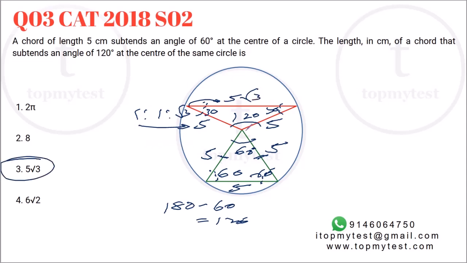Even if you just know that the lengths of the radii in a circle are equal, you can solve this. This is a question on triangles. Even though it will be classified as a question on circles, it's more of a question on triangles than on circles itself. And as we discussed in geometry explainers, circle by itself does not come on its own. You will have a circle with some things put inside it. What are the things which can be put inside it? A triangle, a square, or a rectangle, and all those things can be put inside.